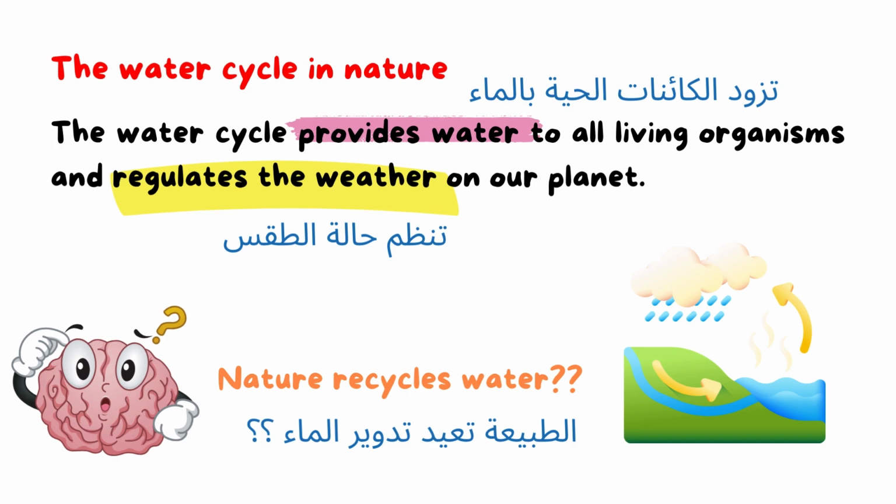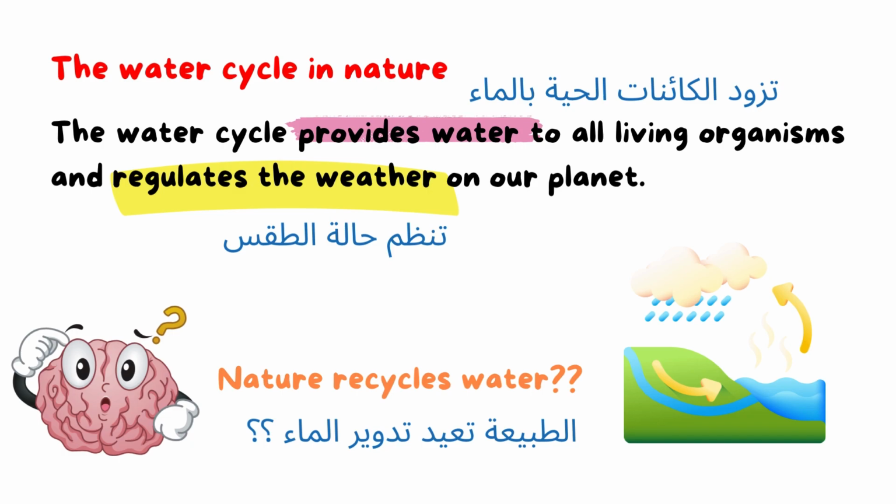So the importance of the water cycle in nature is that it provides water to all living organisms and regulates the weather on our planet. So nature recycles water.